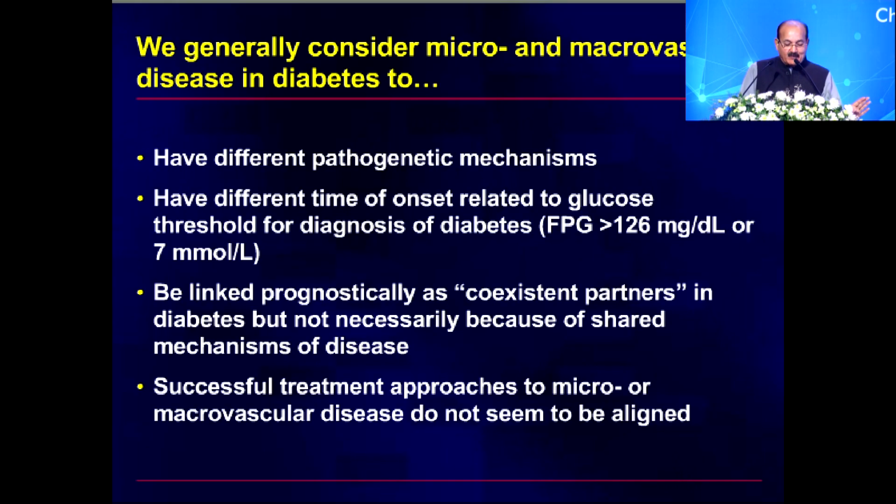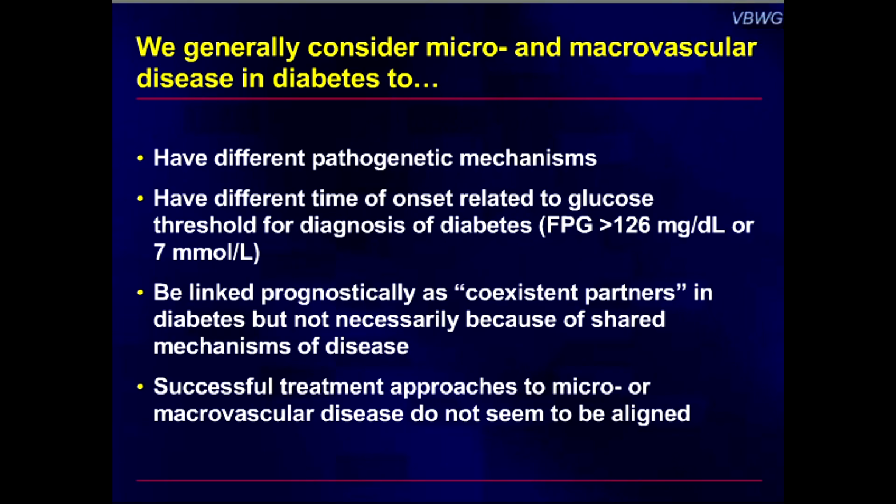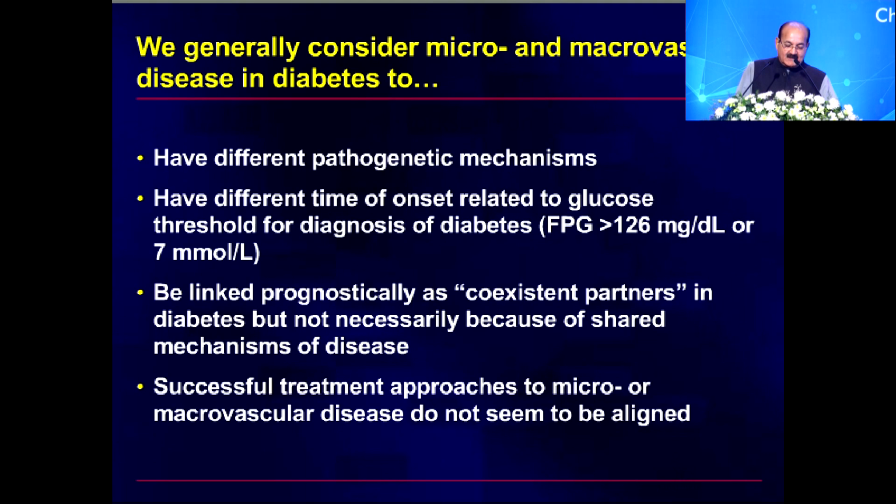So we come to the point that we generally consider micro and macrovascular disease in diabetes to have different pathogenetic mechanisms. This is the conventional thinking, that they have a different time of onset related to glucose threshold for diagnosis. We also presume that they are linked prognostically as coexisting partners in diabetes, but not necessarily because of shared mechanisms. We know that microangiopathy is there, macroangiopathy is there, and we also know that the successful treatment approaches to both micro and macro are not very well aligned.